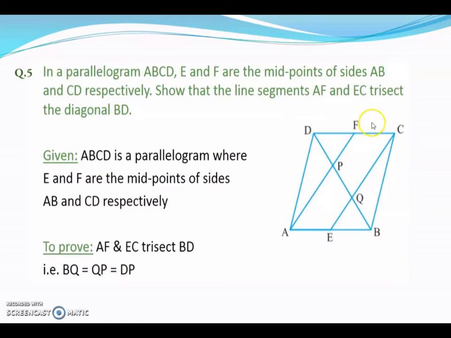So here you have to prove that AF, this line AF and EC, these two lines are trisecting the diagonal BD, which means you have to prove that DP, PQ and QB are equal. These two lines are dividing this diagonal into three equal parts. So you have to prove these three parts are equal. DP, PQ and QB all are equal to each other.